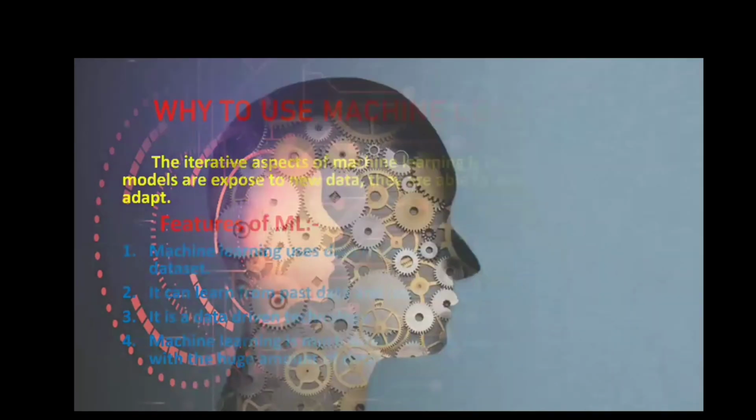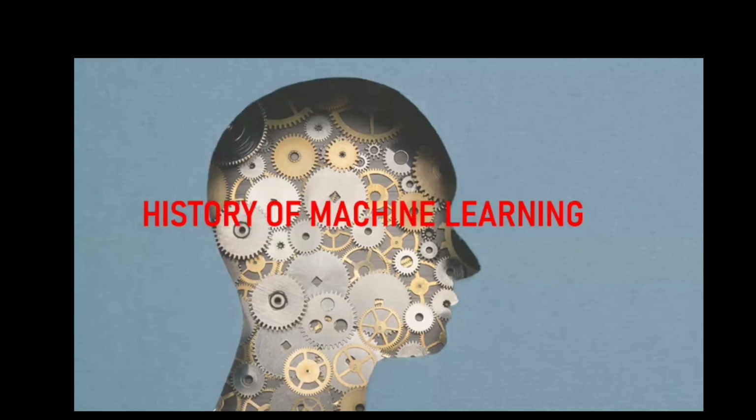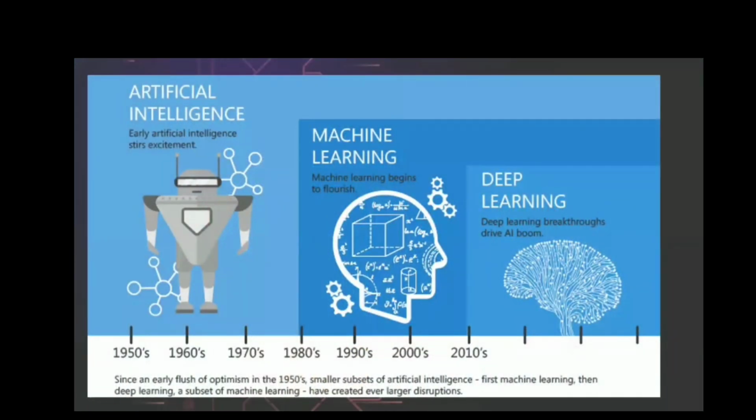So next is the history of machine learning. This is a picture we can see. There are three parts: first is artificial intelligence, machine learning and deep learning. Since earlier, we got artificial intelligence or AI in the 1950s. Machine learning is a subset of artificial intelligence and deep learning is a subset of machine learning.